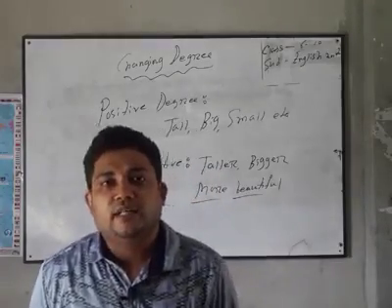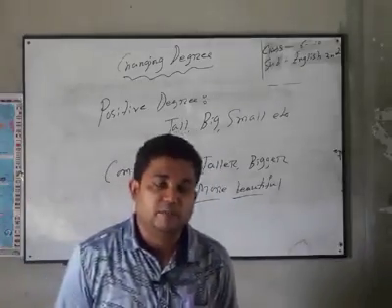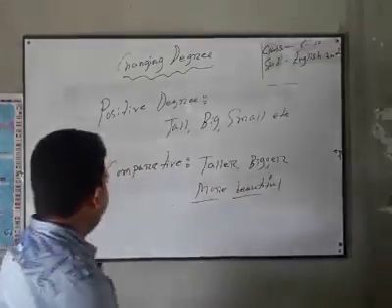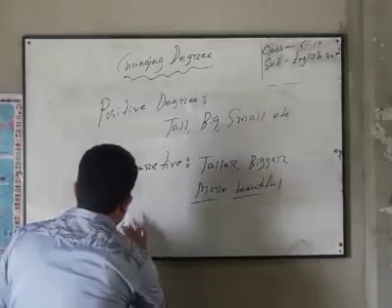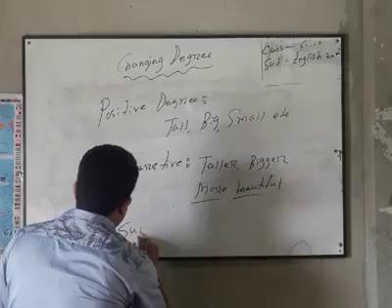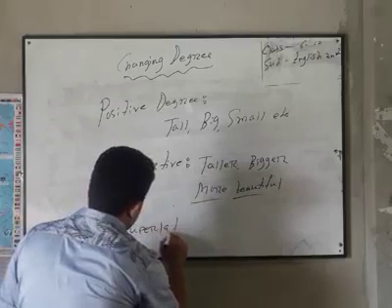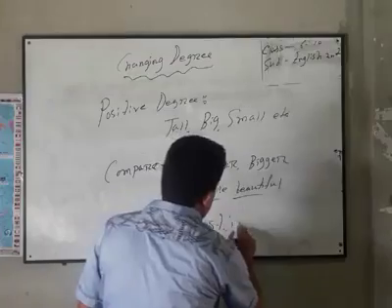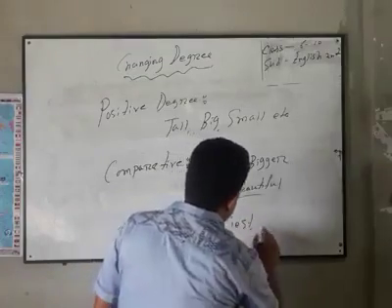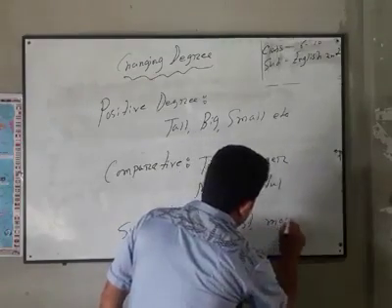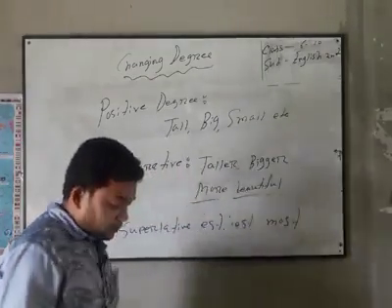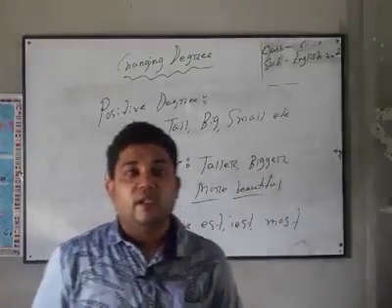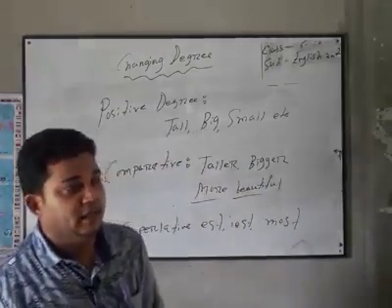Here also the shape of adjective or adverb must be changed, and you can use there est, iest, most. Okay, you will use most when you will find more syllable in the word.